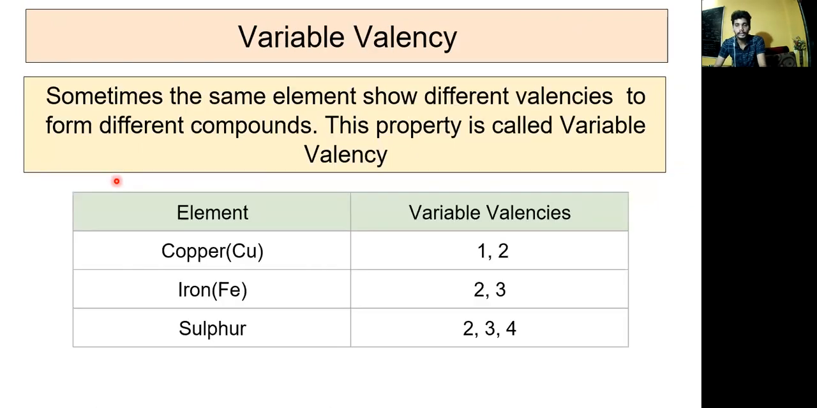Electron count is variable, so sometimes the same element shows different valencies to form different compounds. This property is called variable valency. In the case of copper, it can be counted as 1 or 2. In the case of iron, it is counted as 2 or 3. In the case of sulfur, the variable valency can be identified as 2, 3. So according to reactivity, they show variable valencies. Students, you have to remember that iron and sulfur mostly show variable valencies.